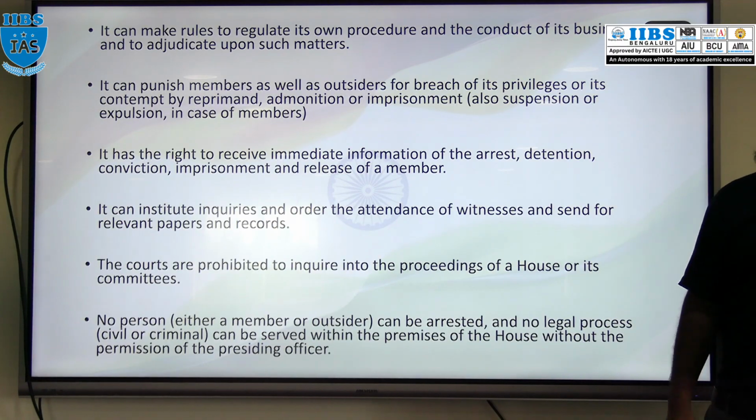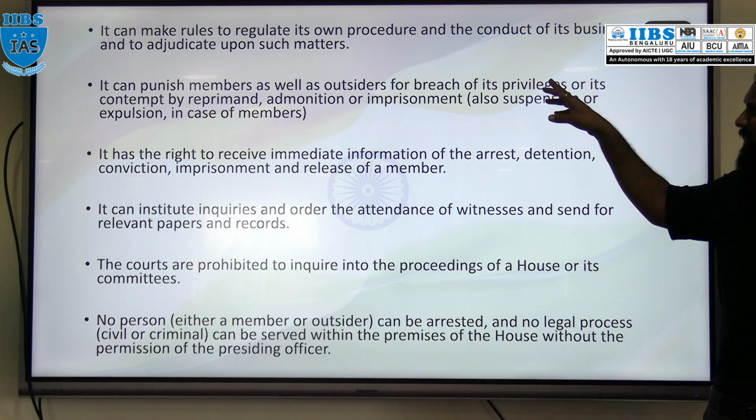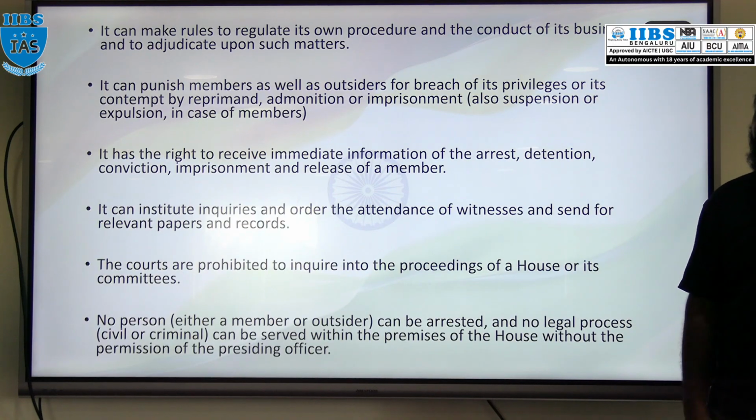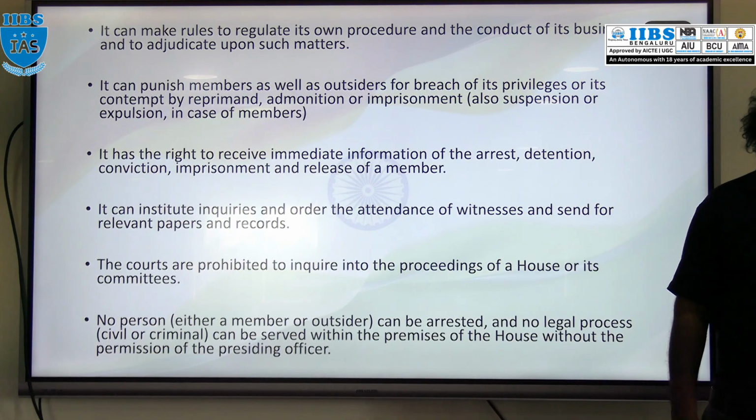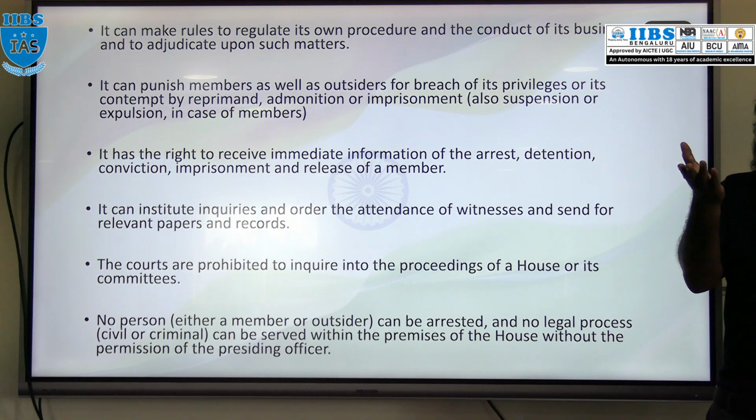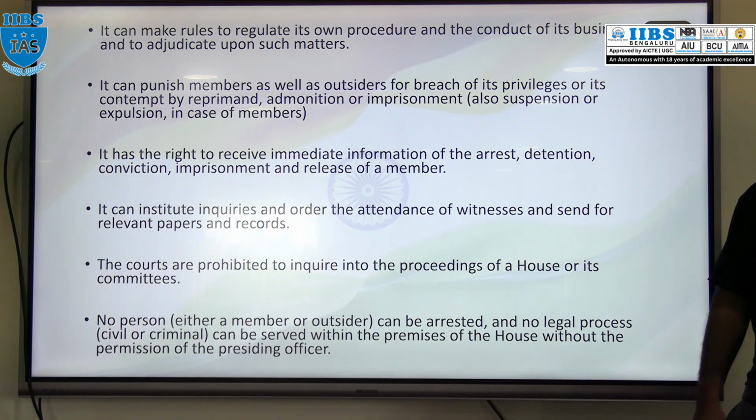Apart from that, both houses, as we discussed, can make their own rules and regulations related to the proceedings and conduct of business. We discussed the rules committee for Lok Sabha and Rajya Sabha, so they have their own right.